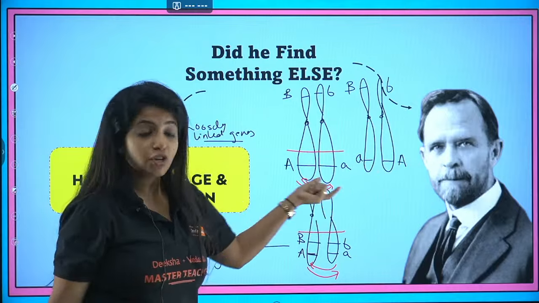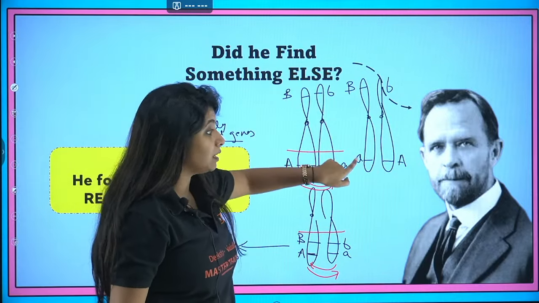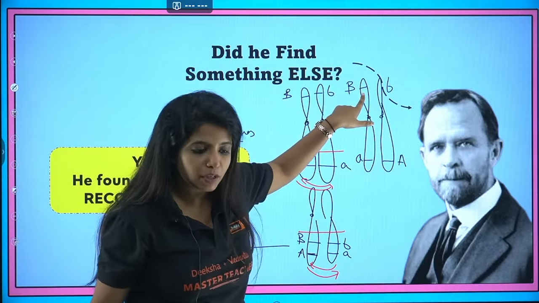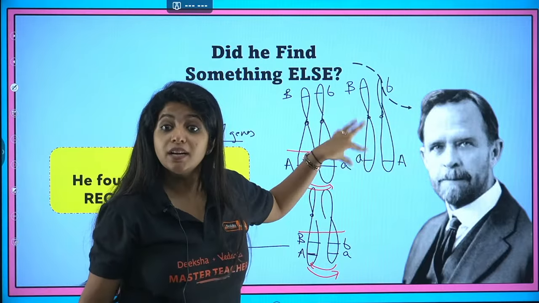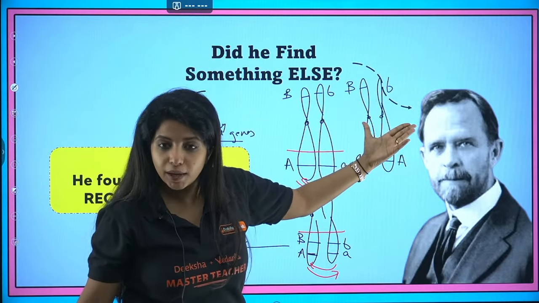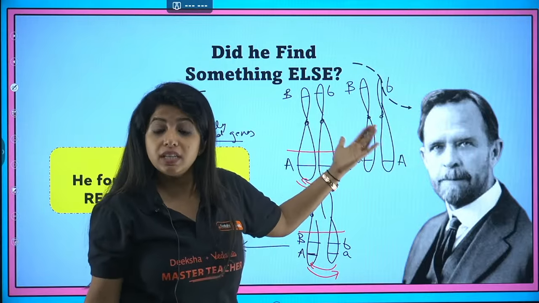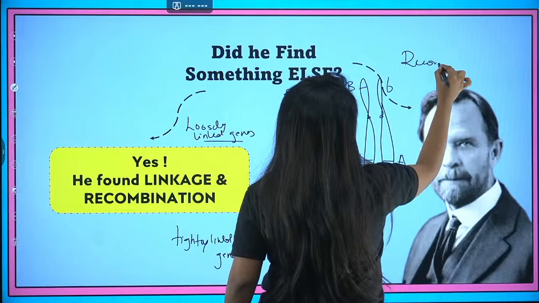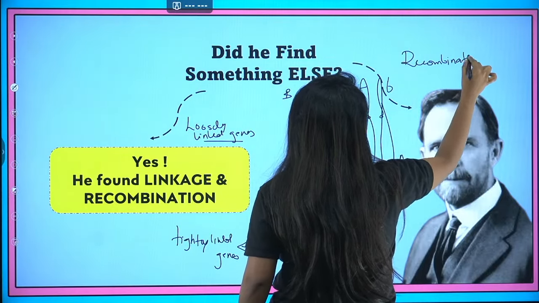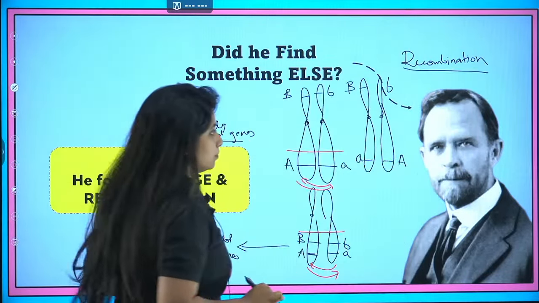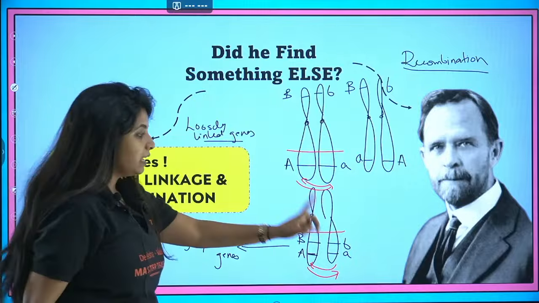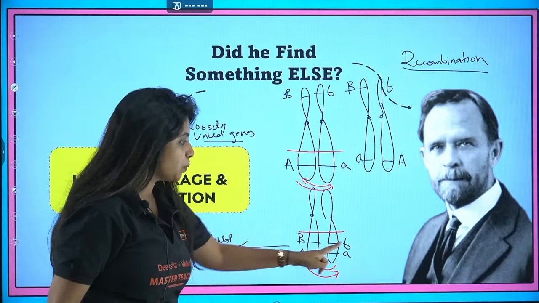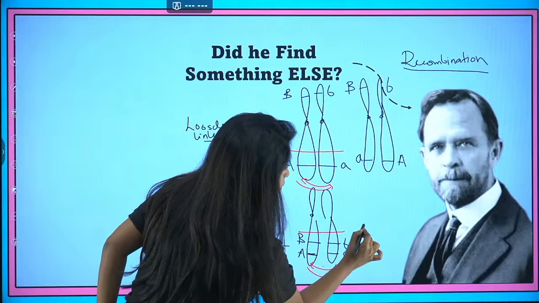Do you find a new combination? Here it was capital A, capital B on this side, but here it is small a, capital B on this side. This means that a new combination of genes is being made. This is known as recombination. Now, if this and this part is swapped, just a second.